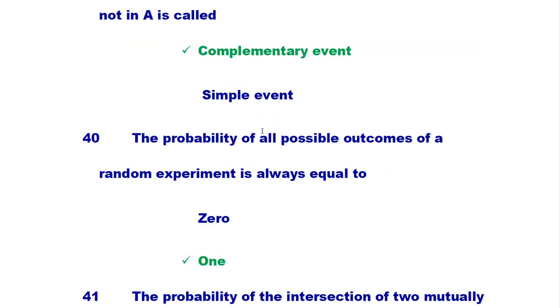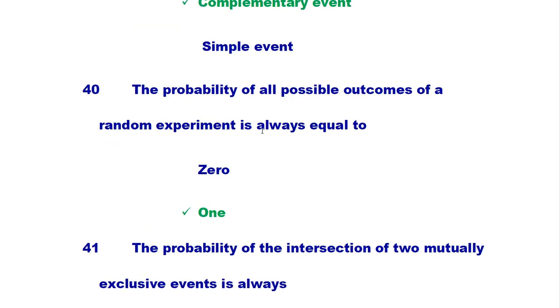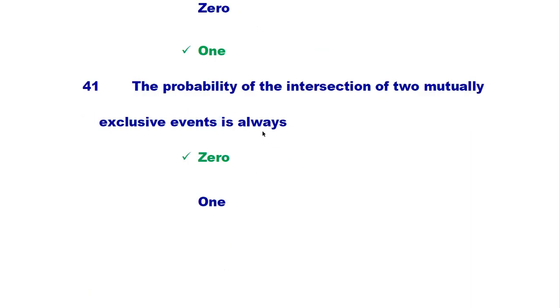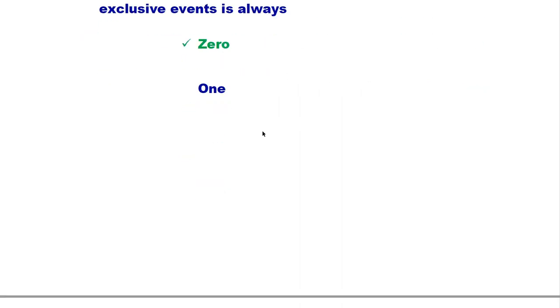The probability of all possible outcomes of a random experiment is always equal to 1. The probability of the intersection of two mutually exclusive events is always 0.